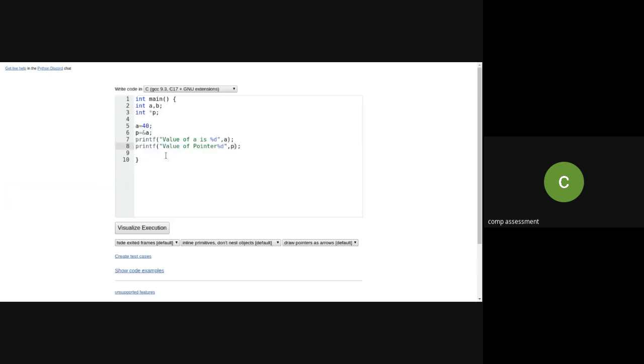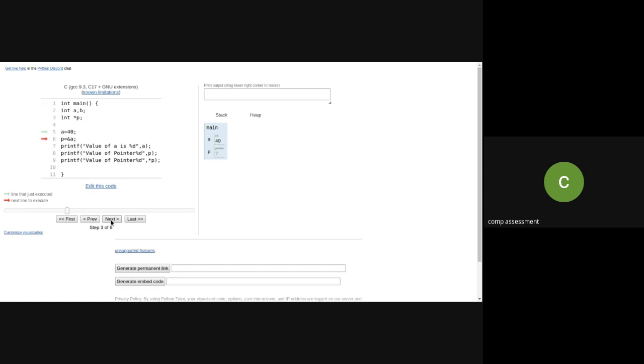Now, if I want to print the value held by this particular pointer p variable, what I will do is just print pointer p and check whether it will print or not.